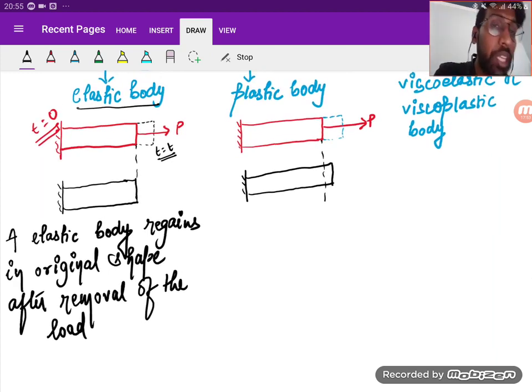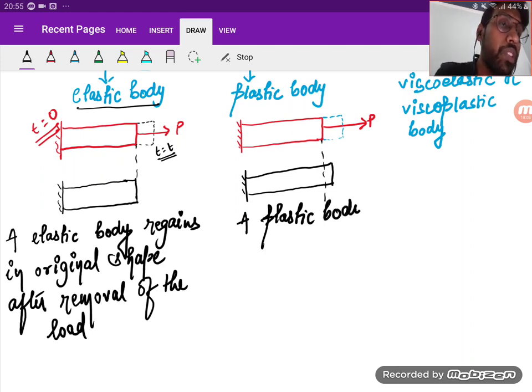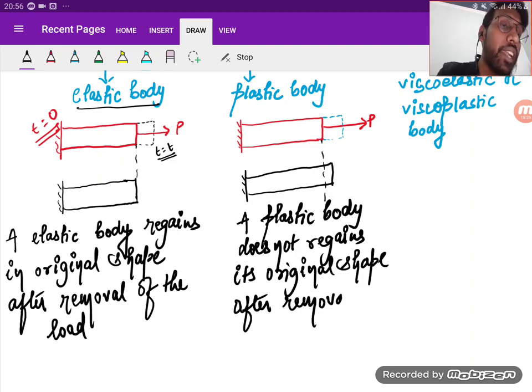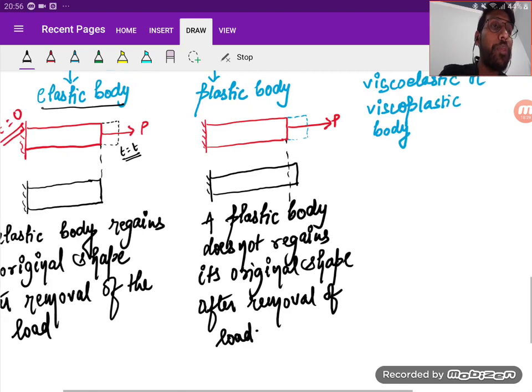Whereas if I take a plastic body, it does not regain. So a plastic body does not regain its original shape after removal of load. Okay, there is a permanent set in the plastic body. Is it clear?